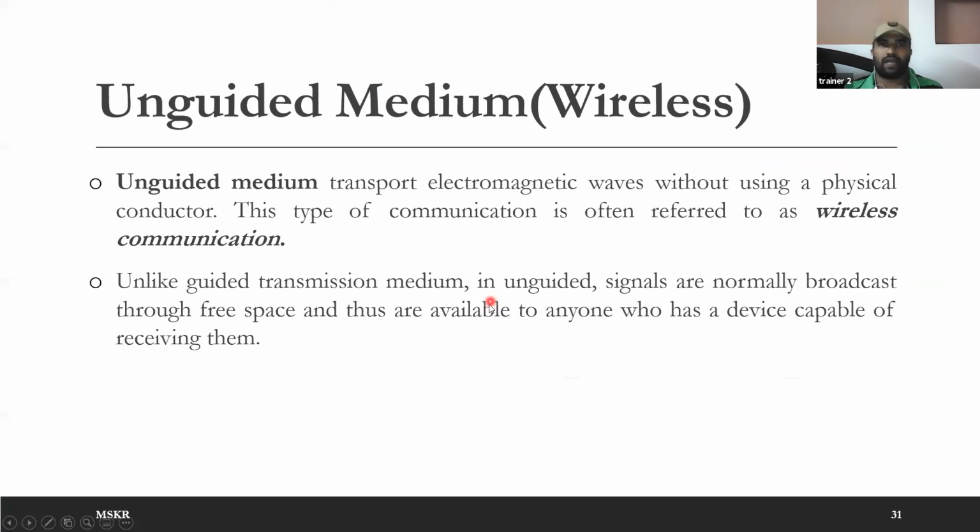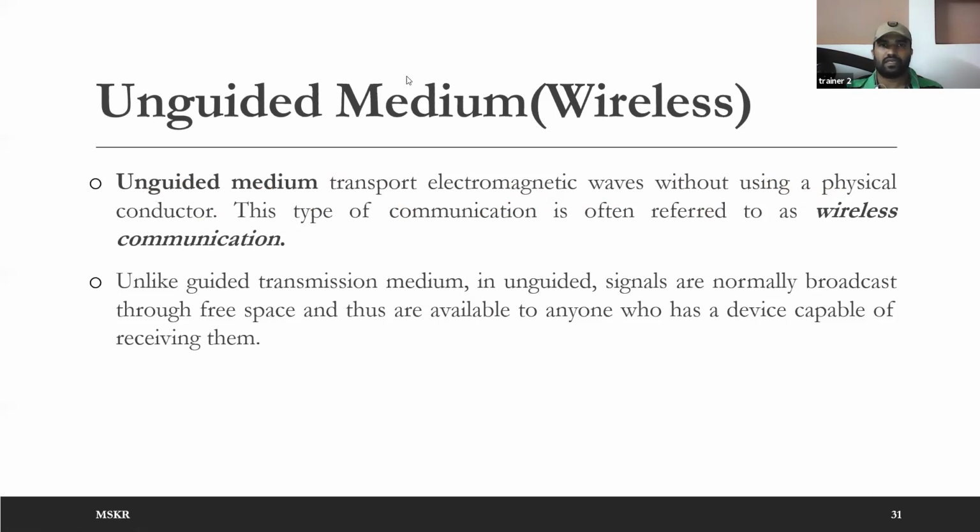Now, unguided transmission mediums transport electromagnetic waves without using a physical conductor. Electromagnetic waves, I don't want to explain those things, have both electrical and magnetic components. They move in all directions normally, because there is nothing to guide the signal. That's why it is called unguided transmission medium.